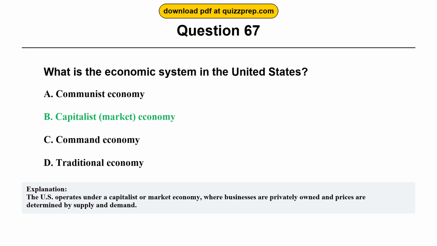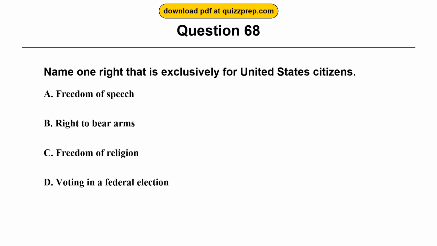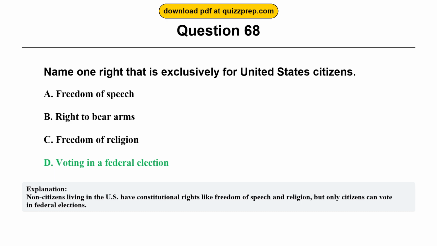Question 68. Name one right that is exclusively for United States citizens. Option A, freedom of speech. Option B, right to bear arms. Option C, freedom of religion. Option D, voting in a federal election. The correct answer is option D, voting in a federal election. Non-citizens living in the U.S. have constitutional rights like freedom of speech and religion, but only citizens can vote in federal elections.